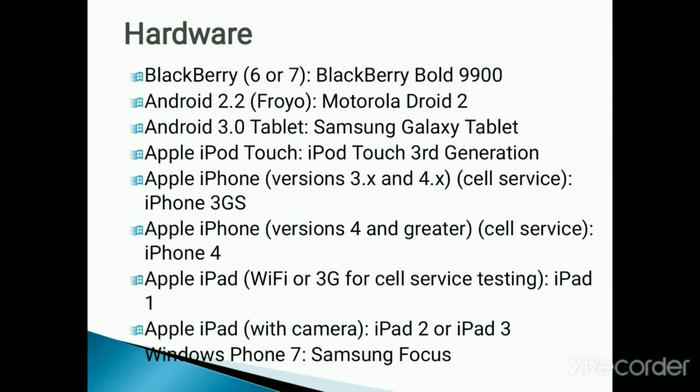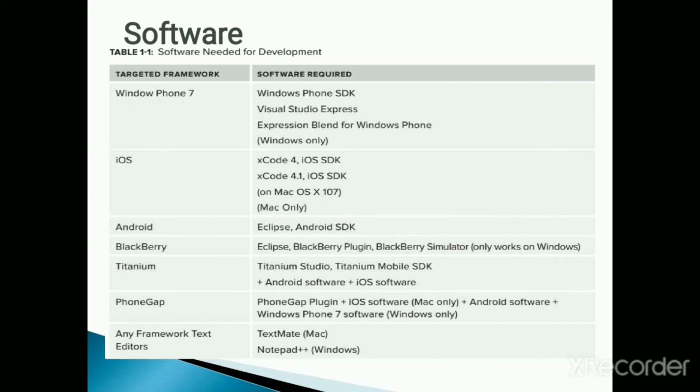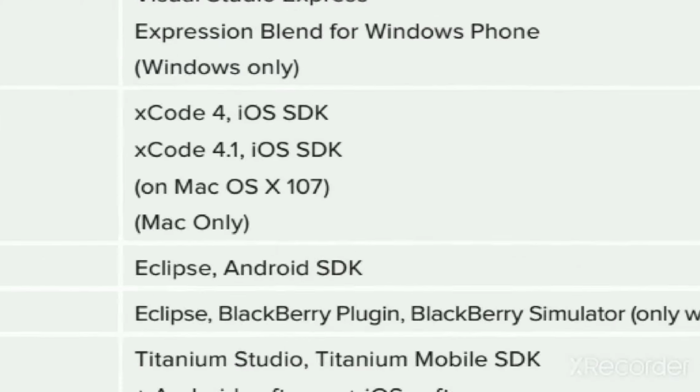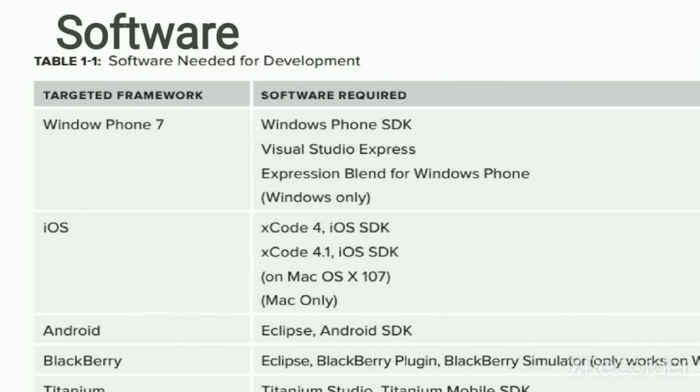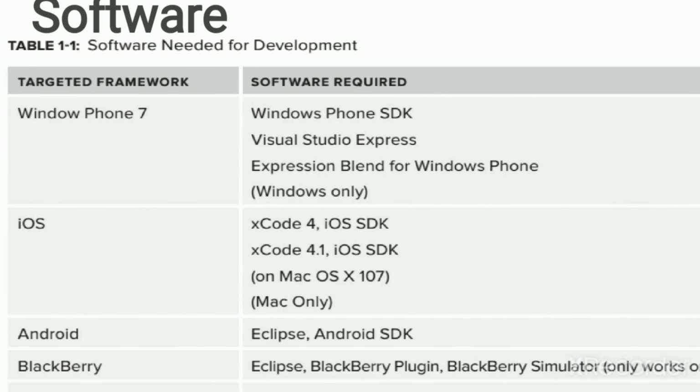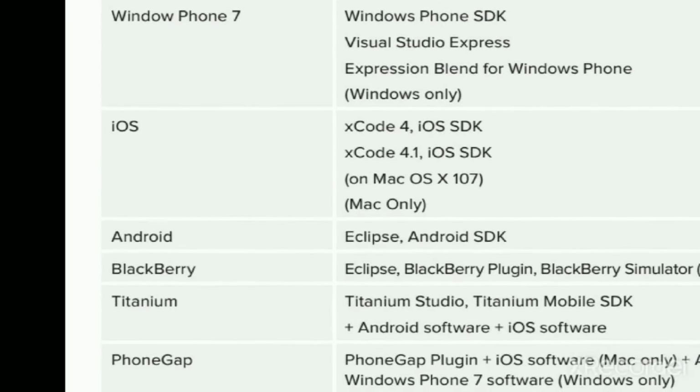These are some of the hardware available. These are very old listings, because the textbook was written in 2012. Nowadays many more are available. These are the software required for the different frameworks. The first one is for Windows 7. The software required are the Windows Phone SDK, software development kit, Visual Studio Express, which is an IDE, and Expression Blend for Windows Phone.